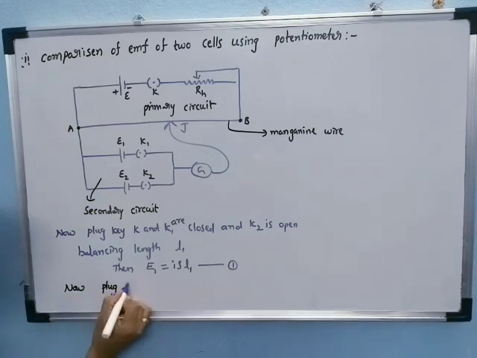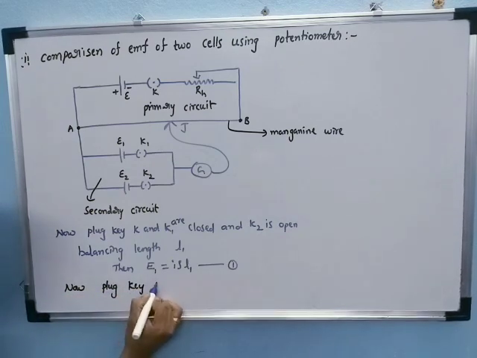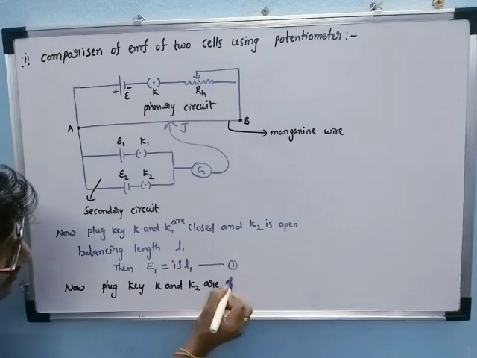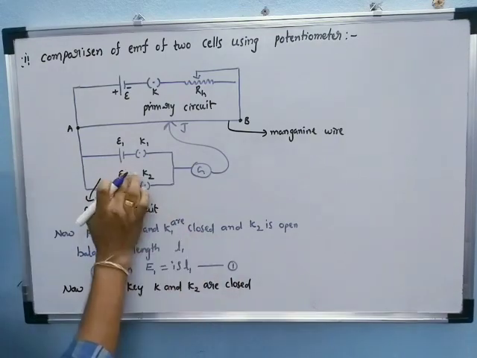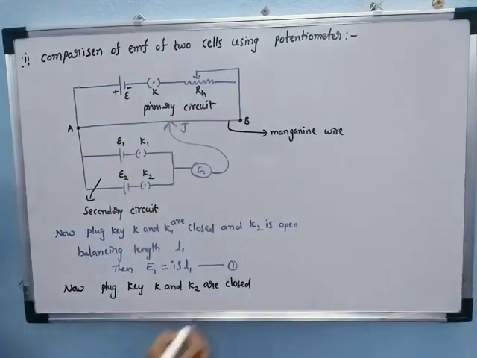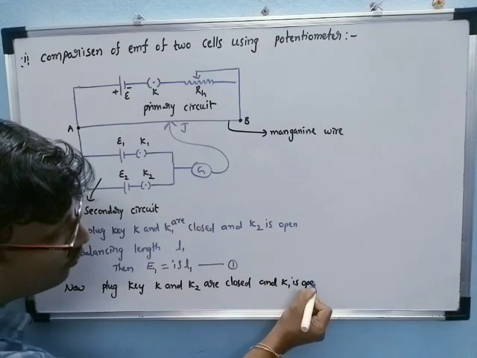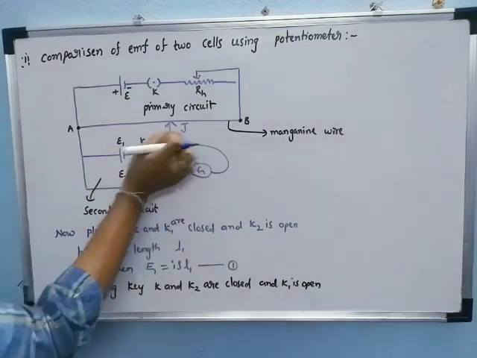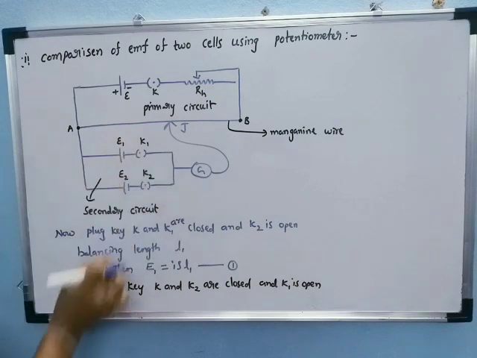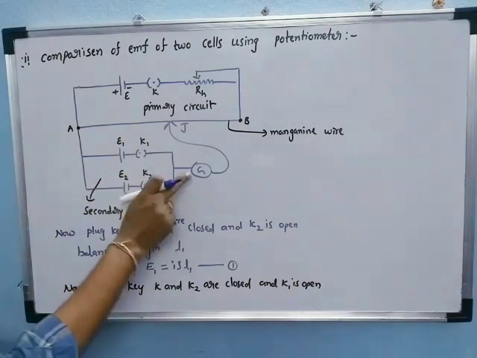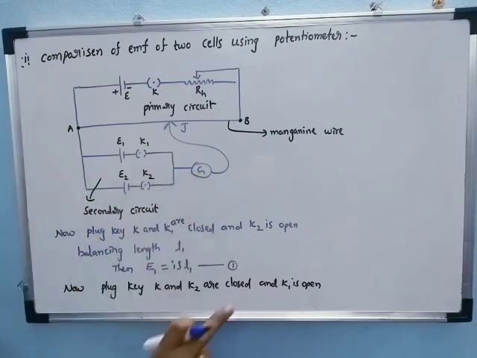Next, now plug keys K and K2 are closed, and K1 is open. Again, the jockey is pressed at various points on the manganese wire. At a certain position the galvanometer shows null deflection.